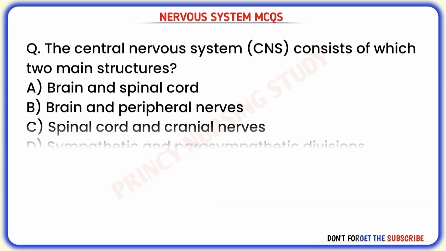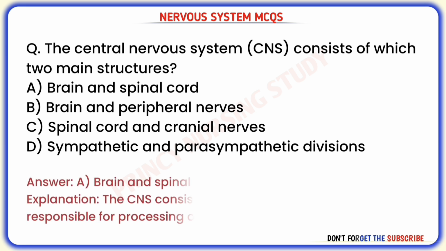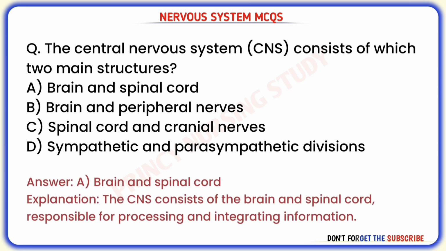Next question. The central nervous system, CNS, consists of which two main structures? Correct answer is A. Brain and spinal cord. The CNS consists of the brain and spinal cord, responsible for processing and integrating information.